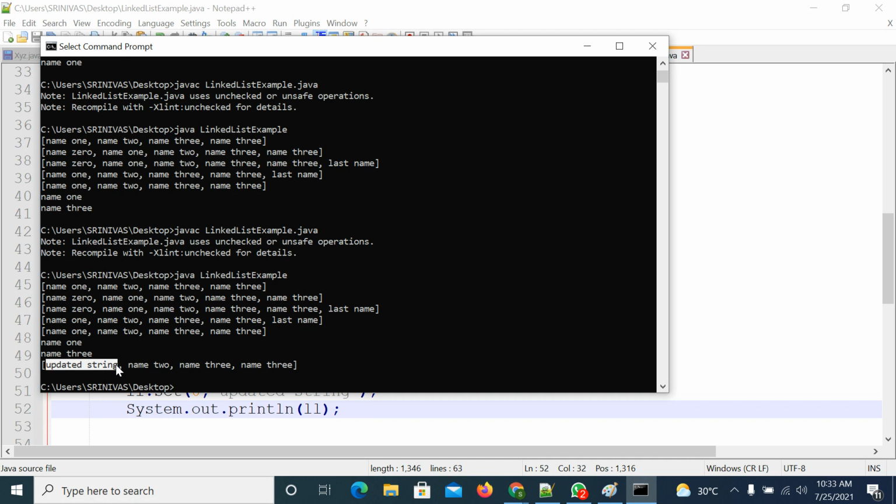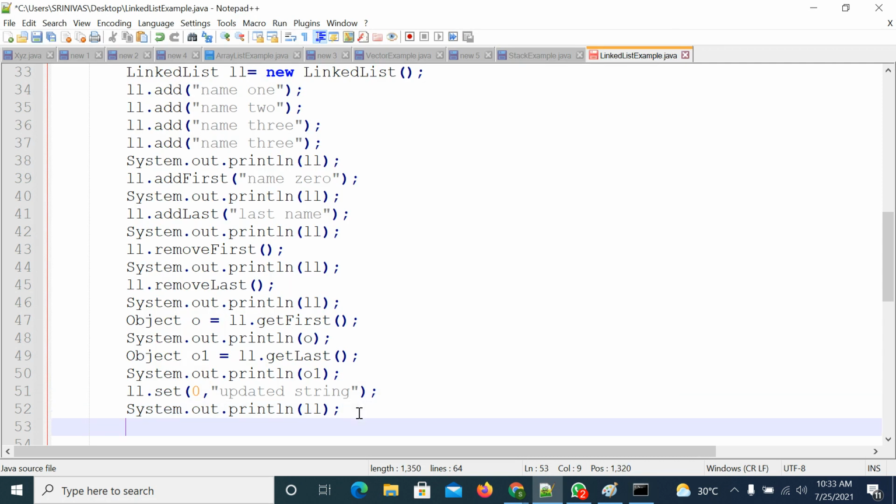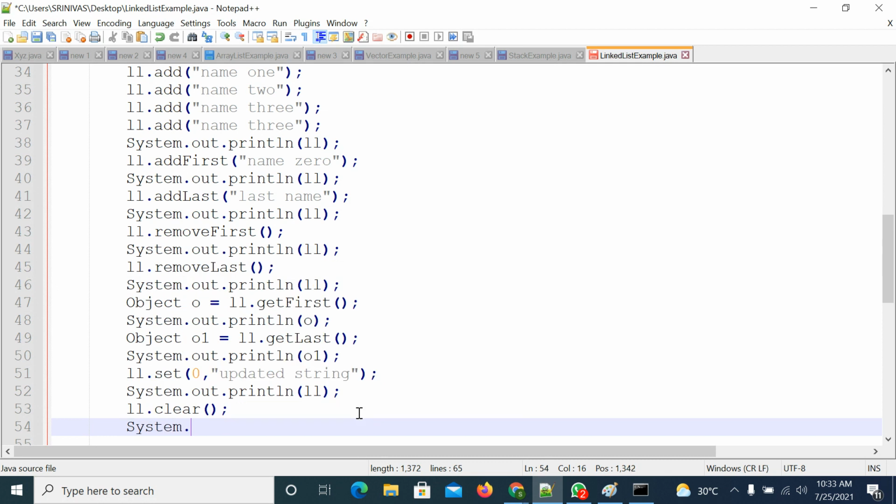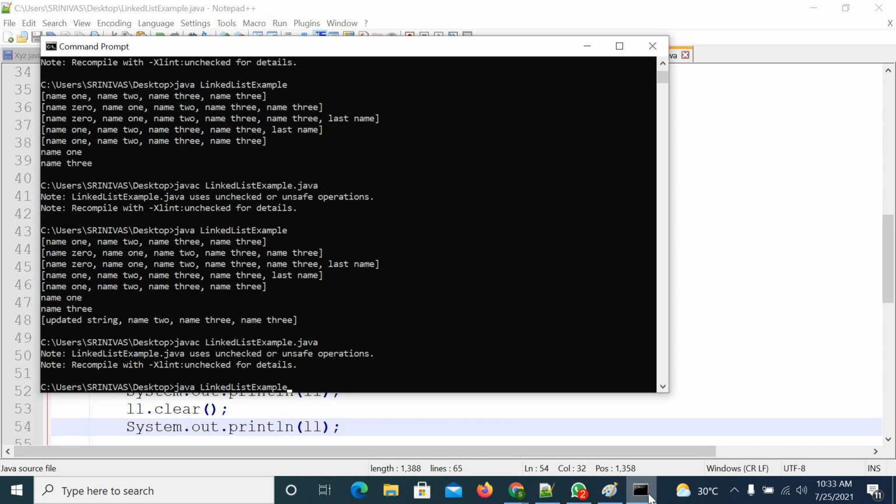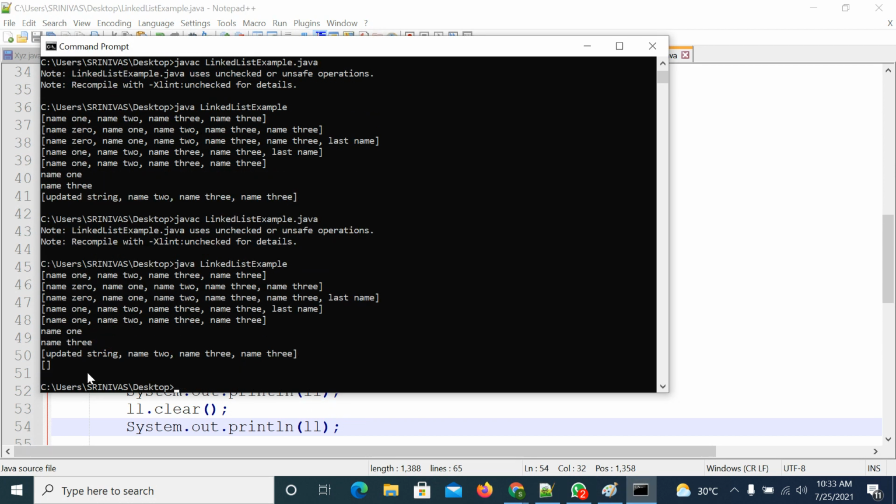In the same way, you can apply any of the methods. I hope you know some clear methods are there. A size method is there, you can apply any of the methods, list interface methods and collection interface methods. Suppose if I apply the clear method, what will happen? It will remove all the elements from the linked list, right? Save the file and try to execute it. Now it won't have any elements, all the elements got removed. So that is the clear method. I hope you are getting the point.